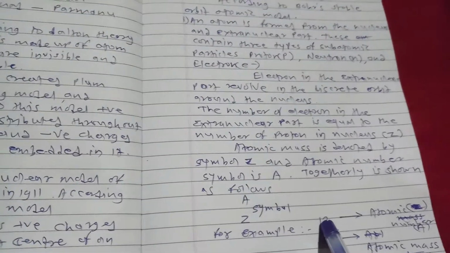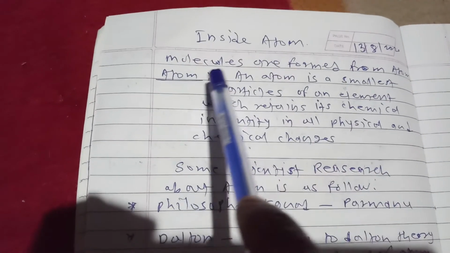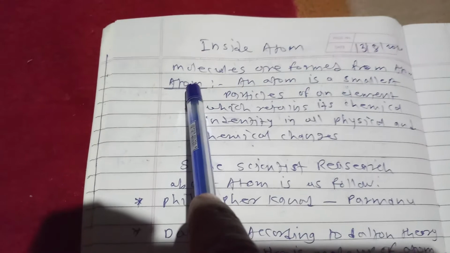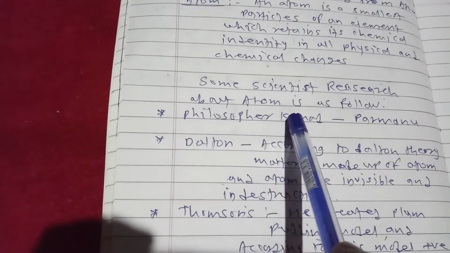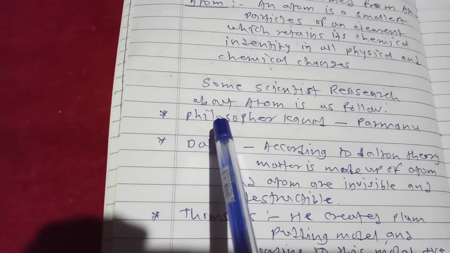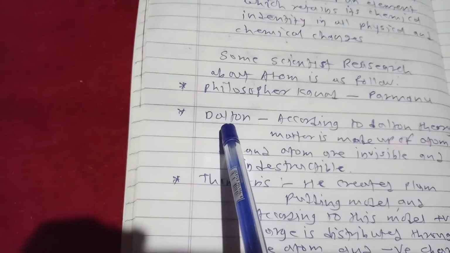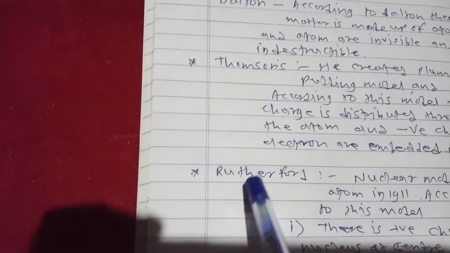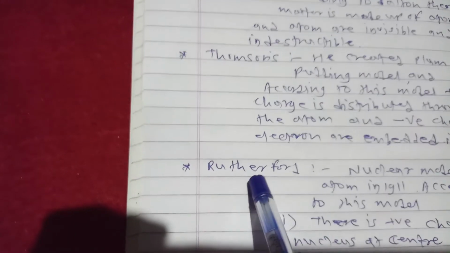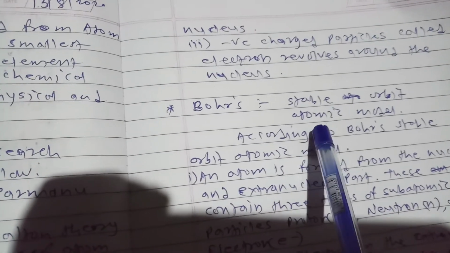So student, we studied inside the atom. In this chapter we studied atoms. Then some scientists' research about atoms, like philosopher Kanad, Dalton, then Thomson's model, then Rutherford's nuclear model, and then Bohr's stable orbit atomic model.